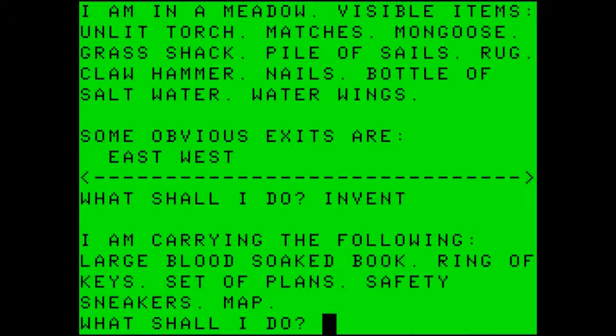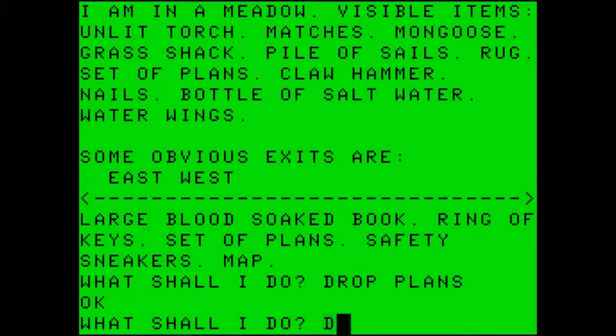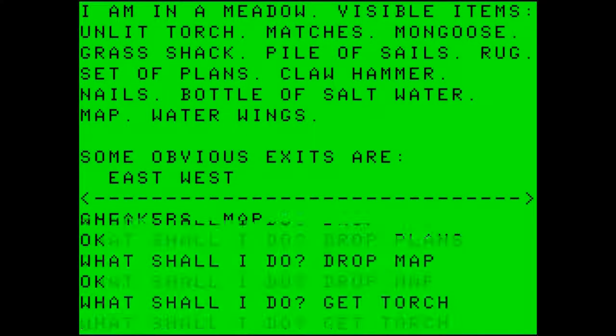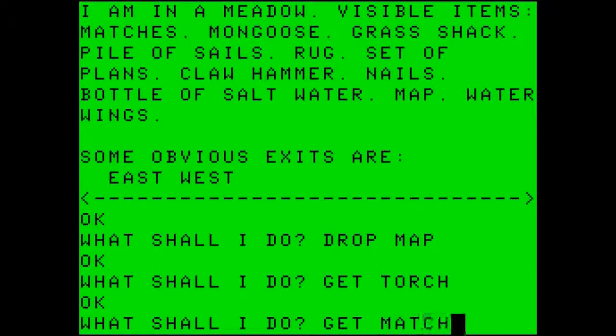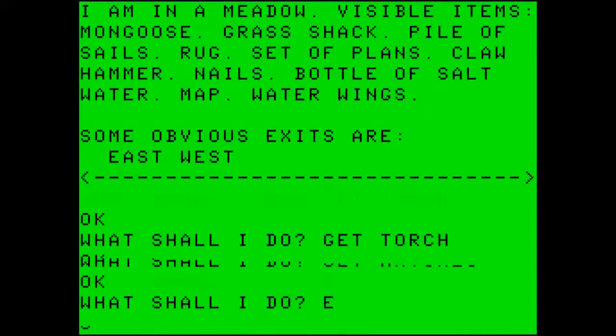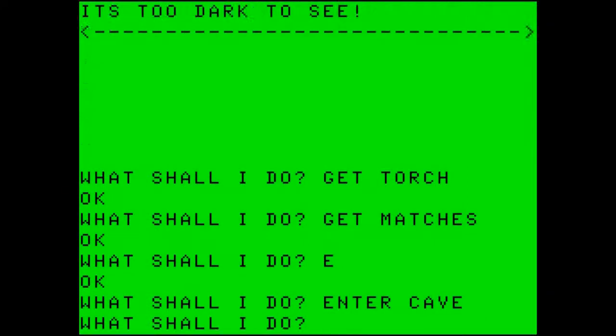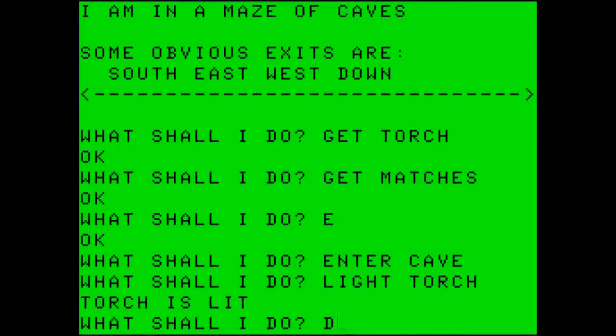Check our inventory. Let's see, we're carrying a book, a ring of keys, a set of plans, safety sneakers, and a map. So let's drop the plans, then we drop the map, get the torch that is in the area, and get the matches. From here, we want to go east to the foot of the cave-ridden hill with all the caves. Enter the cave, and it is too dark to see, so let's light the torch, and then remember we went down.